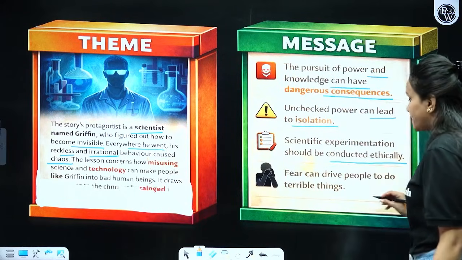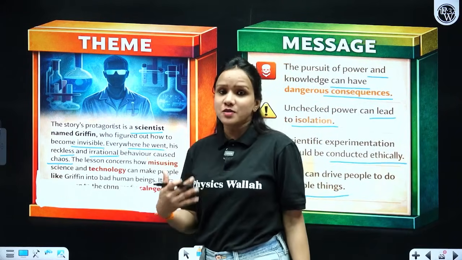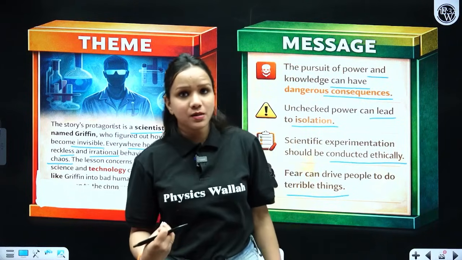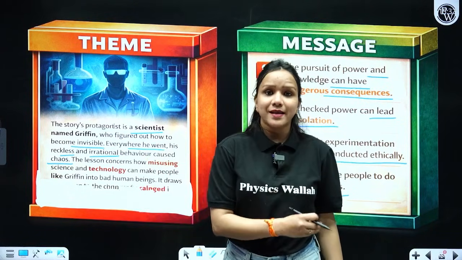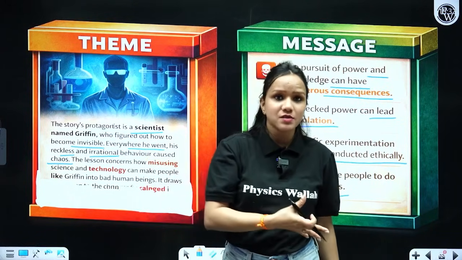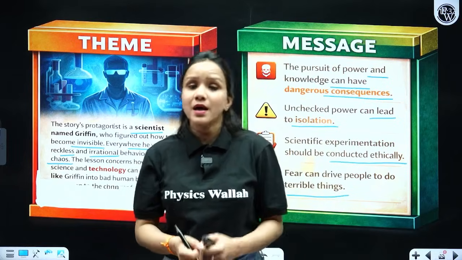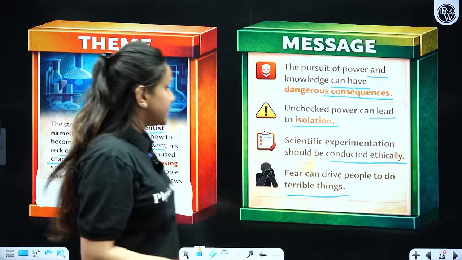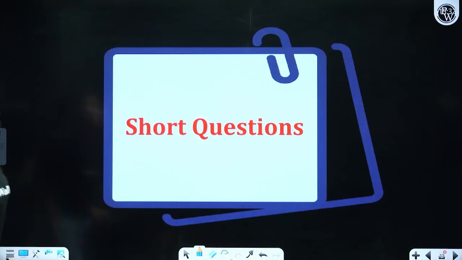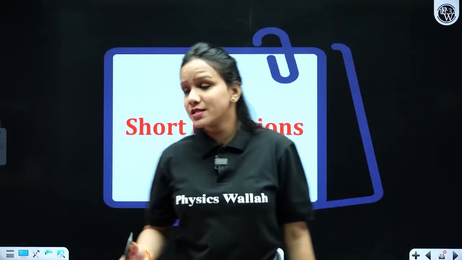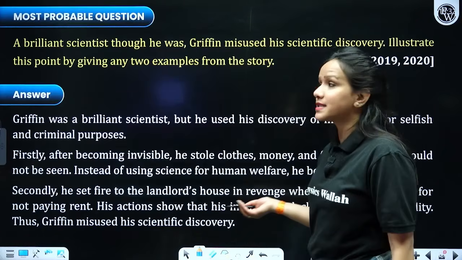So fear can drive people to do terrible things. Out of fear of getting caught by the people when he became invisible, he started throwing his hat and mustaches as well. He started giving blows to other people out of that fear and anxiety, right? So now let's proceed towards important short questions that can be asked from this particular lesson.